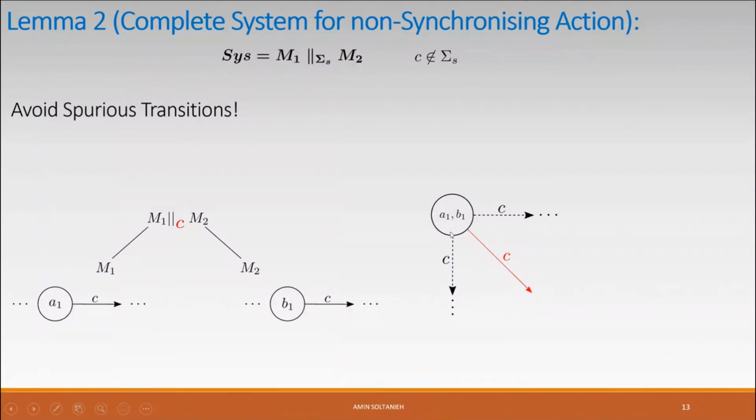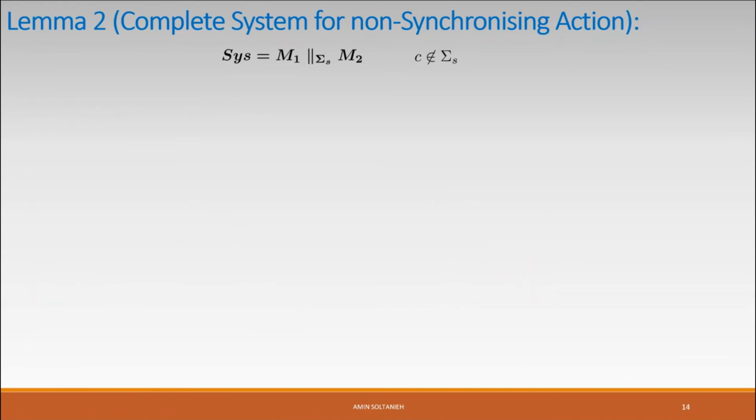How can we avoid it? We should make sure that states like A1, B1 are all unreachable. We can show it here, EN1 and EN2: the states where action C is enabled in the first component and also enabled in the second component must be unreachable. Okay, now we can state lemma 2 for non-synchronizing action.